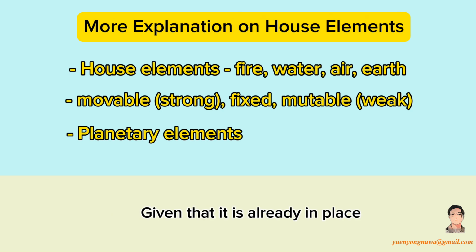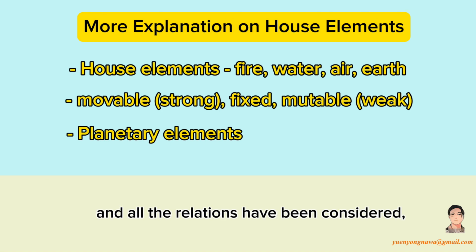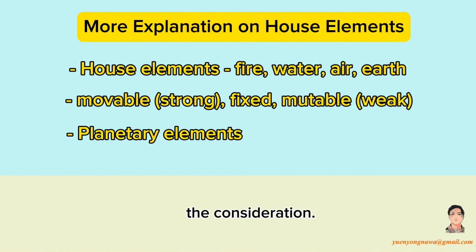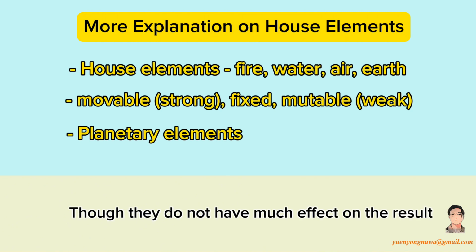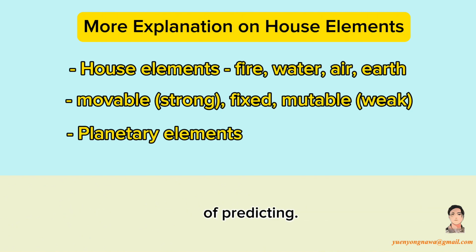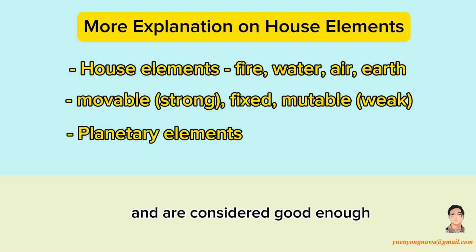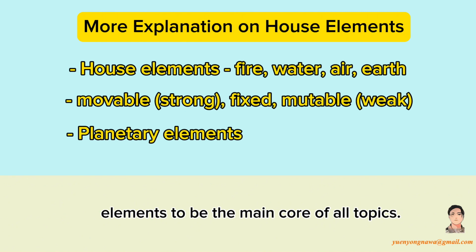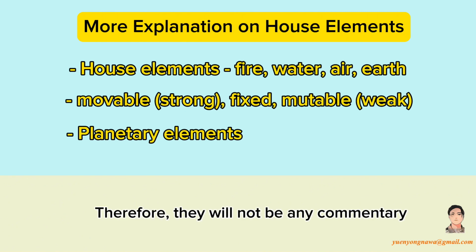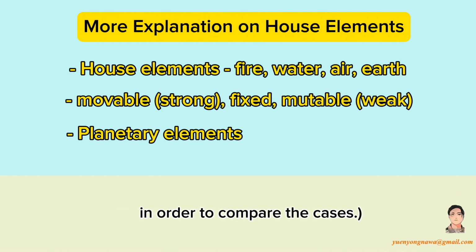Given that it is already in place and all the relations have been considered, the house elements are further included into the consideration, though they do not have much effect on the result of predicting. They are only observations, since they have been used since the ancient times and are considered good enough, even though they are not very explicit. Some schools consider the house elements to be the main core of all topics. Therefore, there will not be any commentary in order to compare the cases.